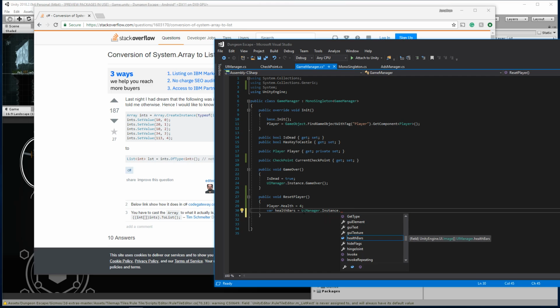UIManager.instance.healthBars, right? This is an array of health bars or UI elements. I don't think I can just cast this as list. Definitely not.